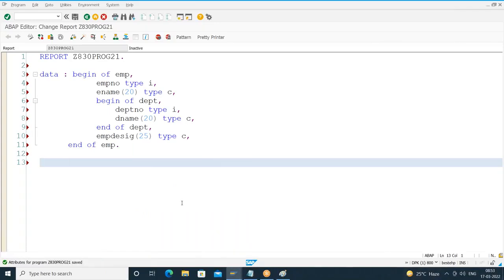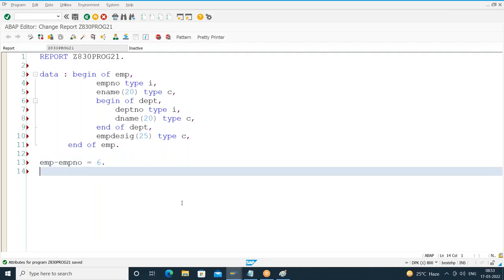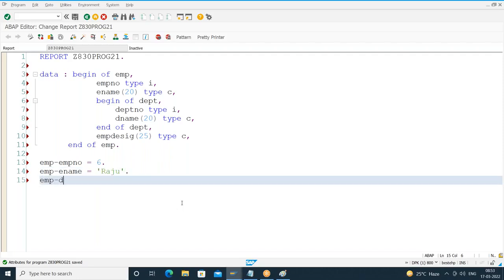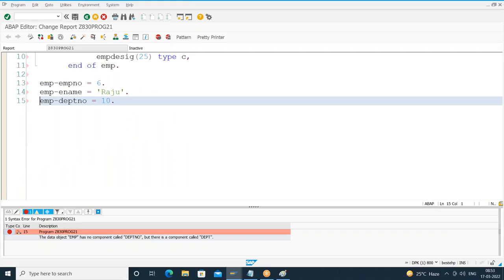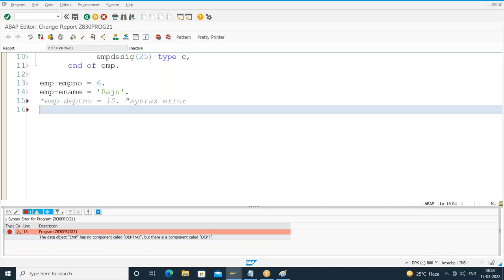Suppose I want to store the data in employee number. So I'll say emp-employee number equal to something. Emp-employee name, I'll give something. Then department number. I can't say emp-department number equal to 10. This will give an error because department number is a part of department and department is part of what? EMP. So when I do syntax check, I'm getting an error in the 15th line. What is the error? EMP-department number has no component called department number. So this is ruled out. So this is giving me a syntax error.